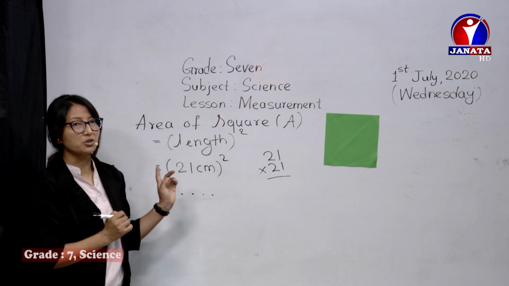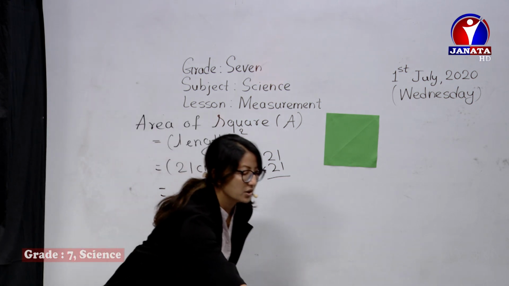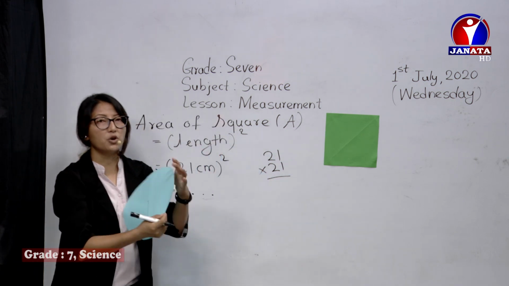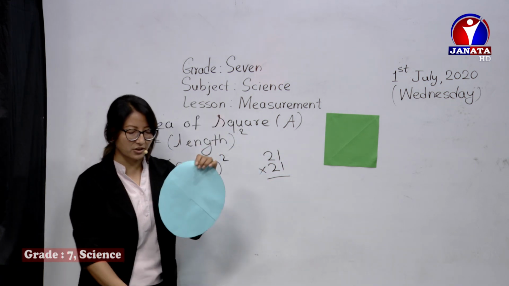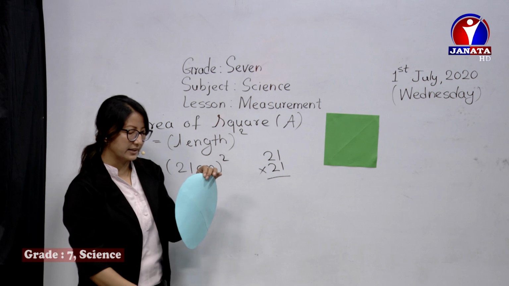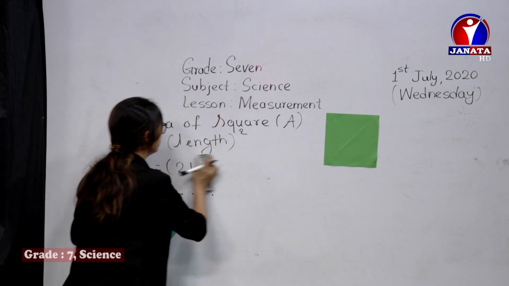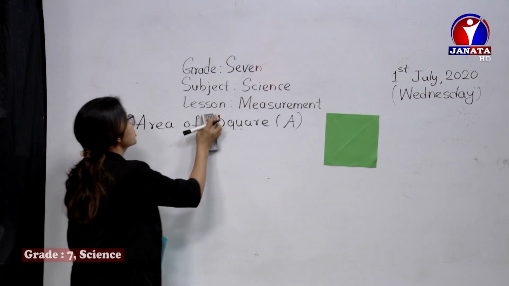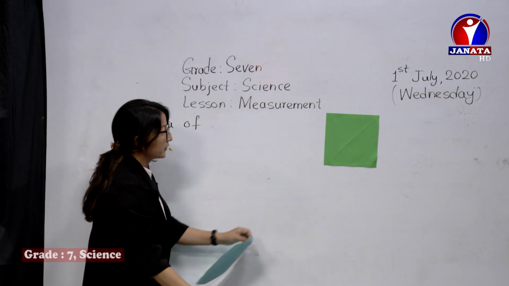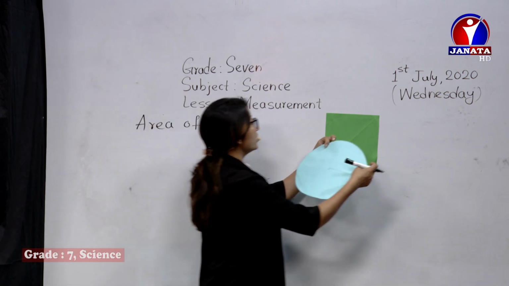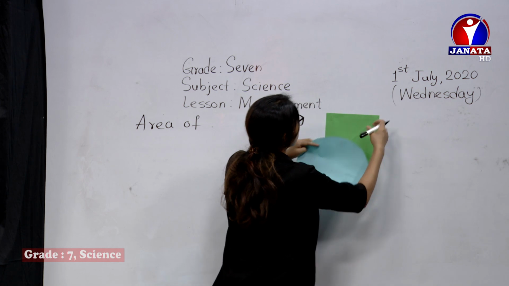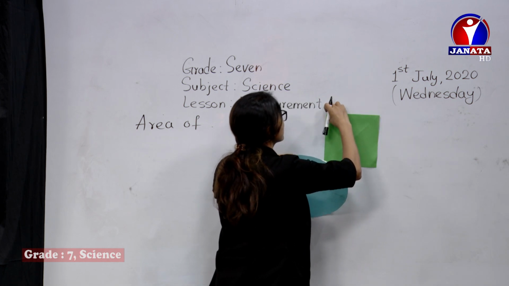Right now, I'm going to move a little more to the circle. We have two more now. Let's get this completed, like a circle. Then after that we have the area of a circle. Similarly, the third one, area of a circle. How do we measure the area of a circle?